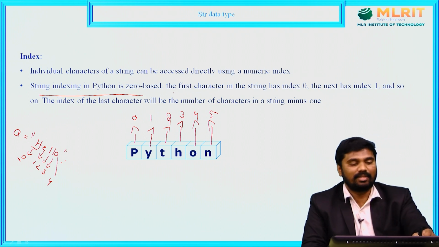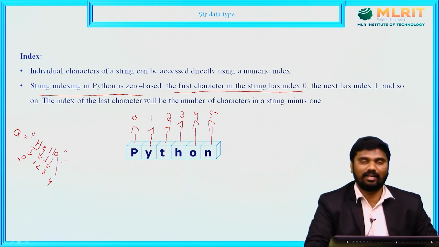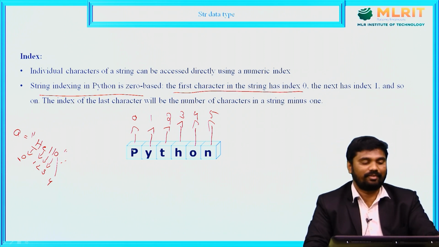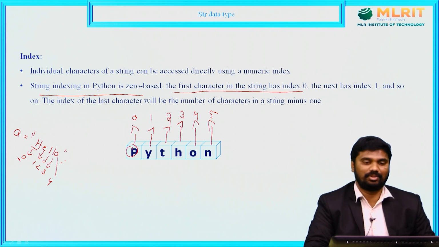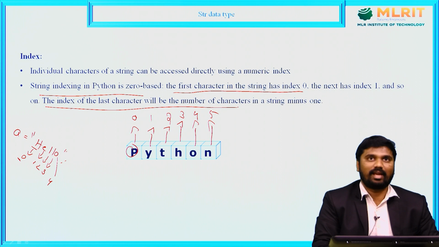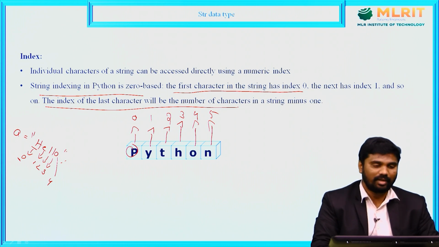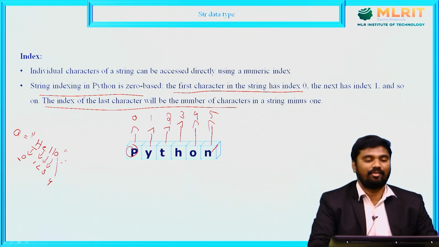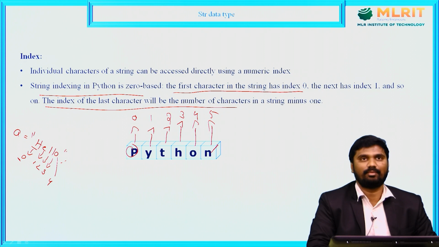So the first character in the string has index 0, the next one is 1, and so on. The index of the last character will be the number of characters in the string minus 1.